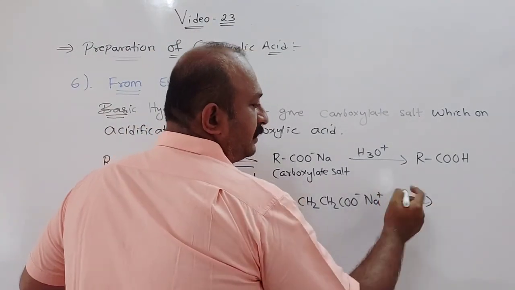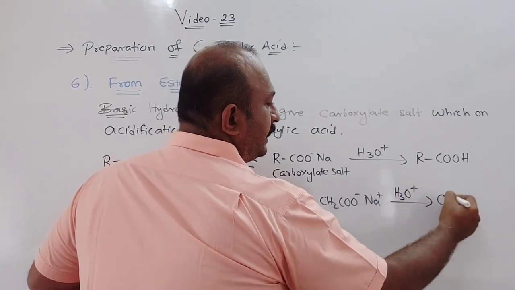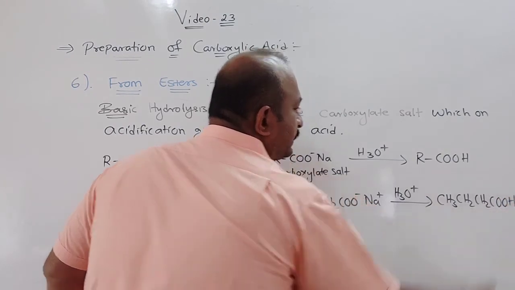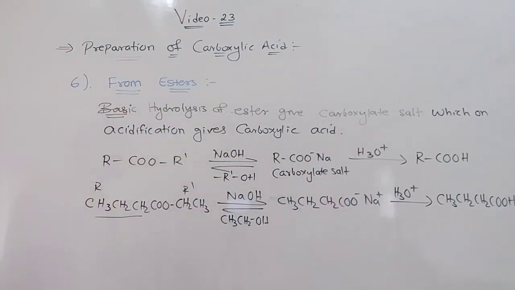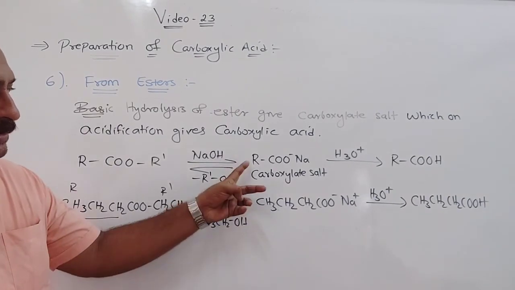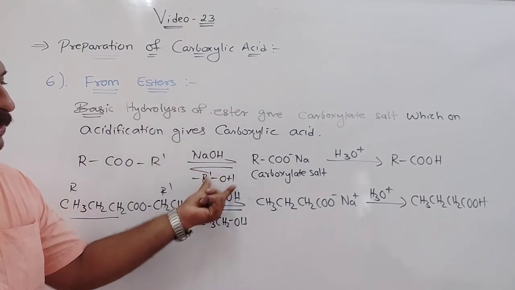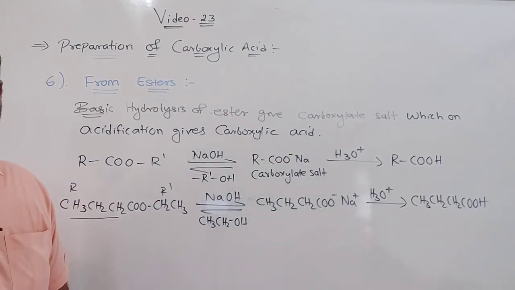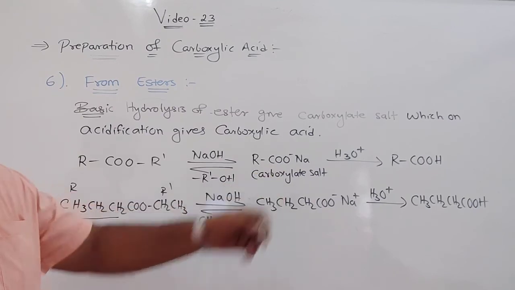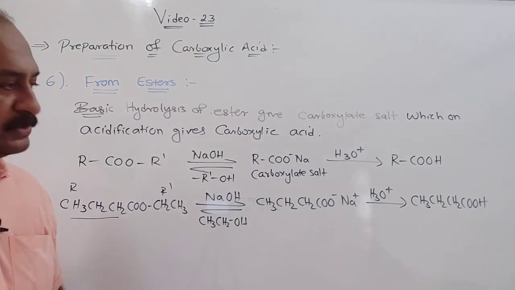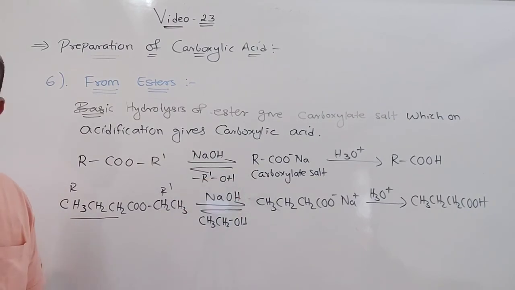And then on further acidification, you will get CH3CH2CH2COOH. So that was the general form. You can see here that base hydrolysis will first give the carboxylate salt, which on acidification will give carboxylic acid. You can write this general form down in your notebook for ready reference, it will be helpful.